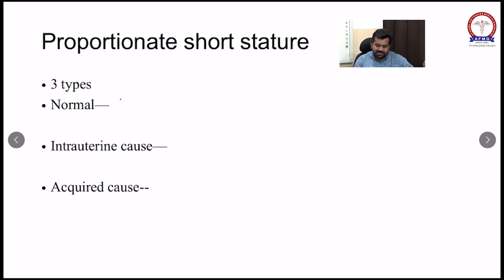So what is normal in this child? Two things are normal. The onset of puberty is normal, and the bone age and chronological age are also normal. So in this child with familial and genetic short stature, puberty, chronological age and bone age are maintained, but the average height at the end of adulthood is shorter. Now we will see the difference. So write down the difference between familial short stature and constitutional delay in growth and puberty. From this table you can solve many MCQs.